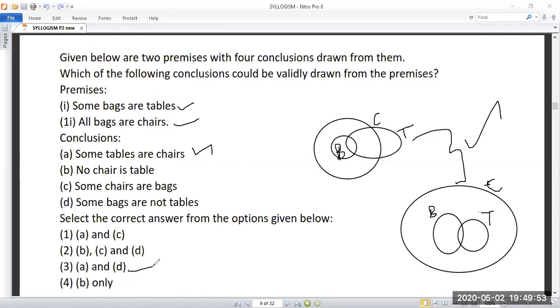So check for the answer once you got the right answer. So there are two possibilities in the answer. So you check no chair is table. Is that a possibility? No. So eliminate B. So again we end up in two answers. So some chairs are bag. Some chairs are bag. Definitely it's true.